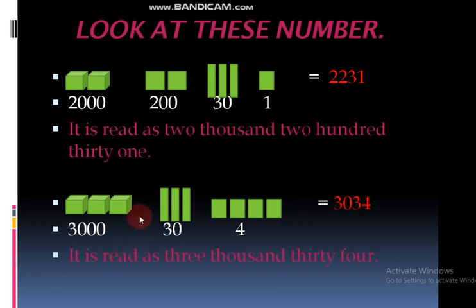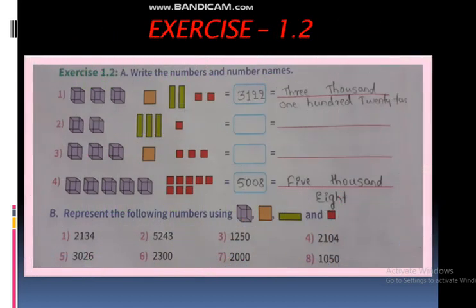And in hundreds place no boxes. So we can write here 0. In that place no boxes means you can write 0. And then in tens place how many boxes? 3 boxes, 30. You can write here 3. And in ones place how many boxes? 4 boxes. We can directly write that as 3034. How can we read that? 3034.